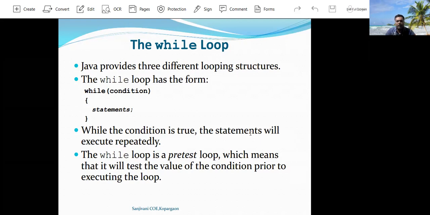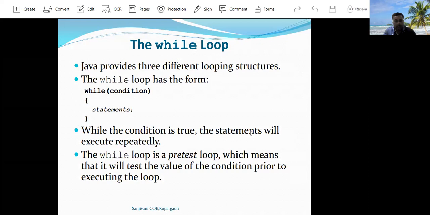Here Java provides three looping structures. One is the for loop, the second is the while loop, and the third is the do while loop. We start with the while loop first. The while loop is a loop statement supported by the Java programming language, which is used to execute a statement repeatedly.